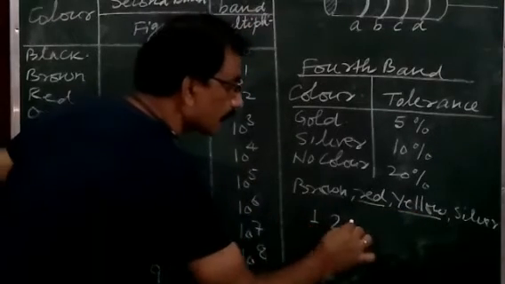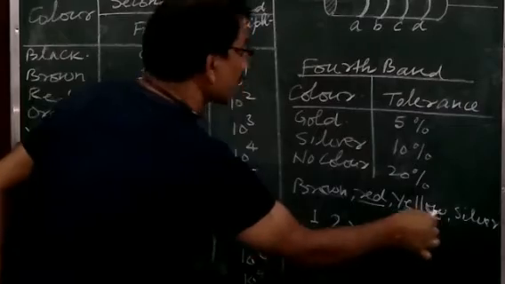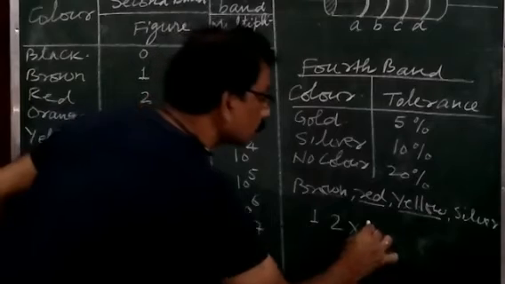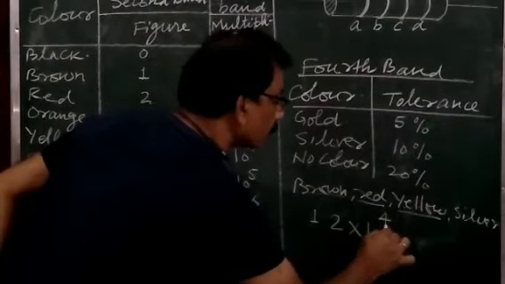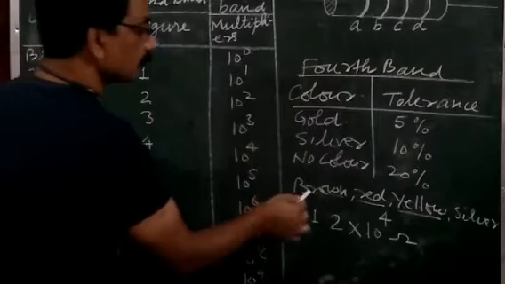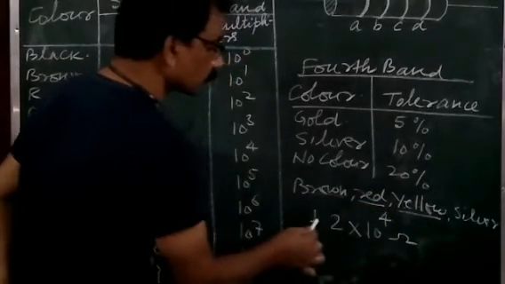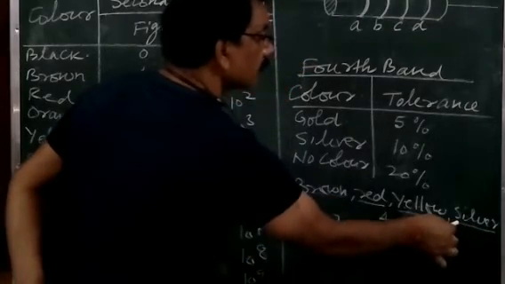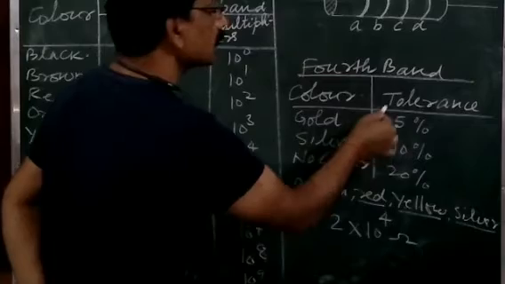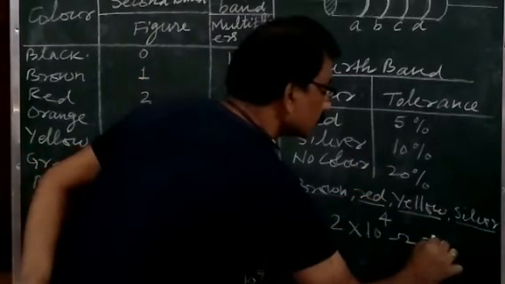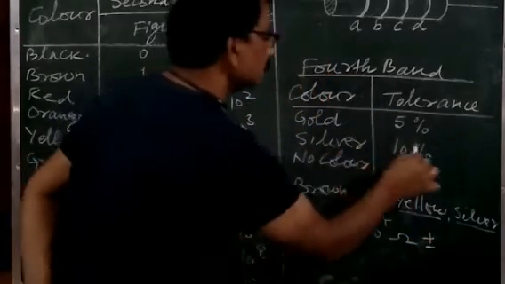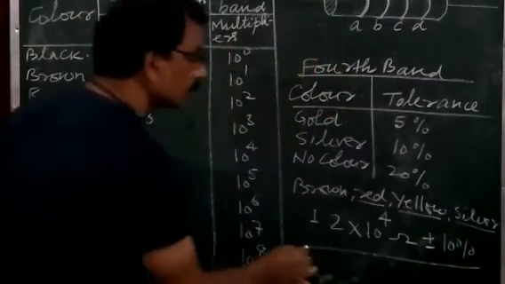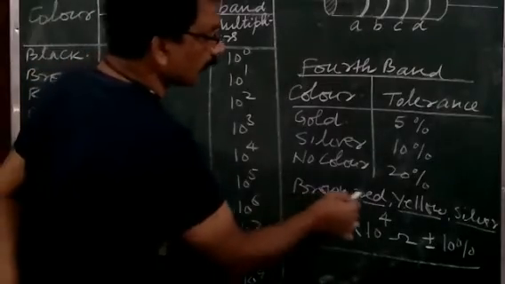So we will write 12 into, for yellow, what multiplier? 10 to the power 4. So we write 12 into 10 to the power 4 ohm. It means the value of this color code resistor is 12 into 10 to the power 4 ohm. The fourth color is silver, which gives the tolerance. For silver the tolerance is 10%, so we write here 10%. This is the value of resistance for this color coding.